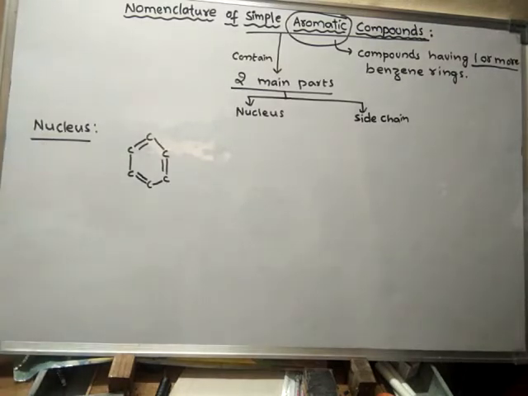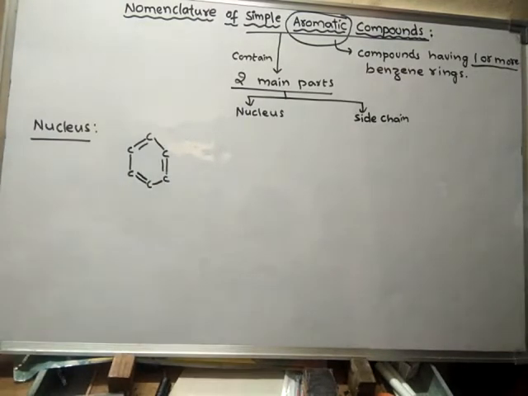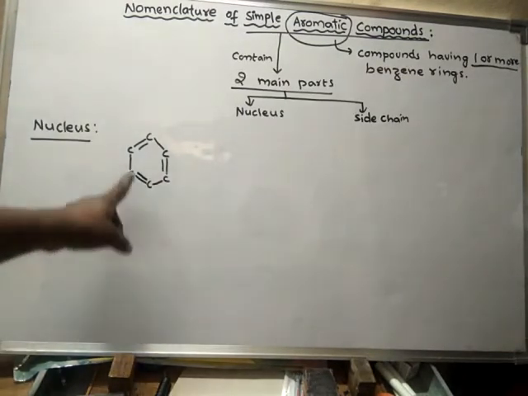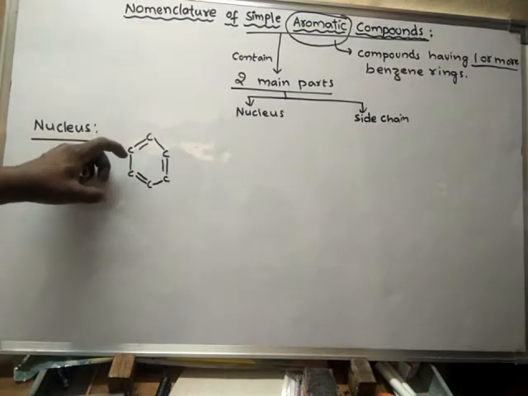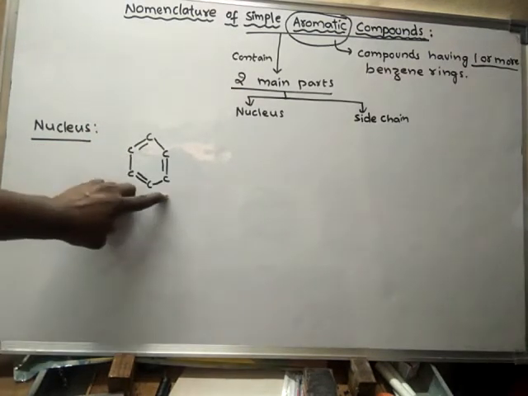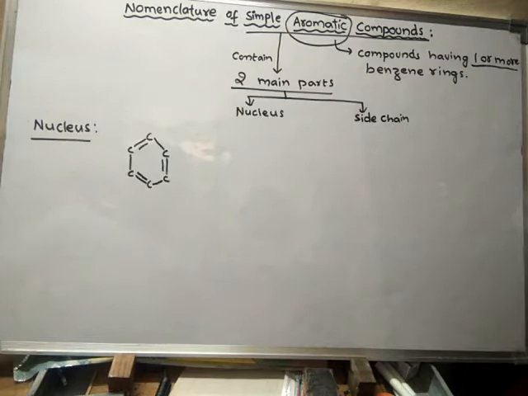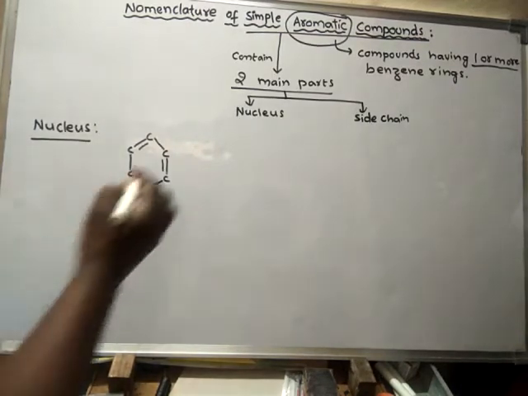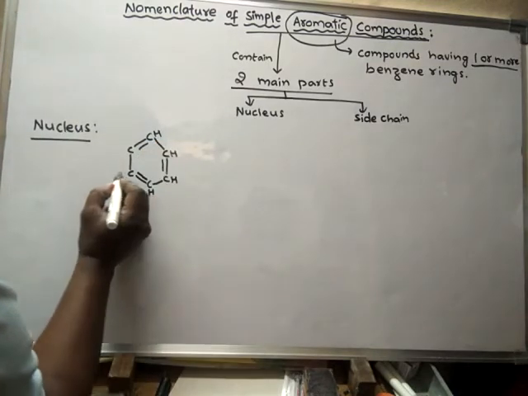So what is nucleus? Benzene ring with hexagon of 6 carbon atoms and with 3 double bonds arranged in alternate position. Alternate position means after a double bond there will be a single bond, again a double bond, again a single bond. The double bonds are not arranged successively, they are arranged alternately. So this is called as the nucleus,